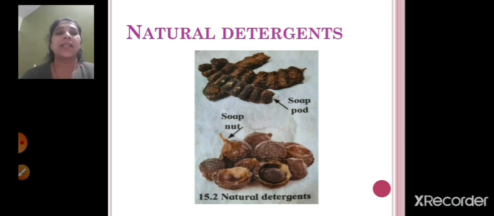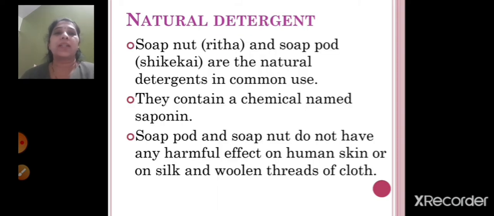Now these are the natural detergents. As I had told you, soap nut is nothing but your Rita and soap pod is your Shikakai. Previously these were used as soaps, right? Because these were available naturally and they do not have any harmful effects on the skin also. So soap nut, that is Rita, and soap pod, that is Shikakai, are the natural detergents which are in common use. They contain a chemical named saponin.